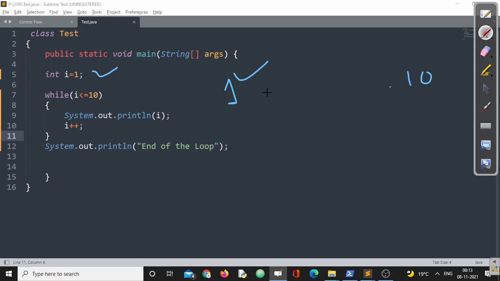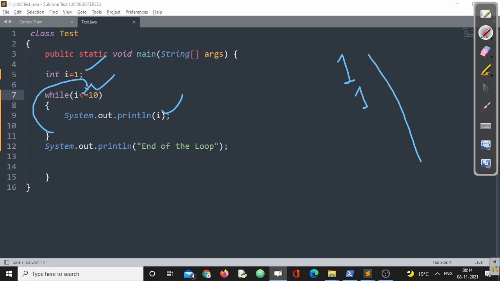It cannot reach 2 because I have removed this increment part. You want to check? Let us cross check. What is going to happen if I am not writing this one? Value of i is 1. This will be true, so 1 will be printed, right? Again, nothing is there, so it goes back to the condition. i still remains at 1. Again, 1 will be printed. So infinite times 1 will be printed.